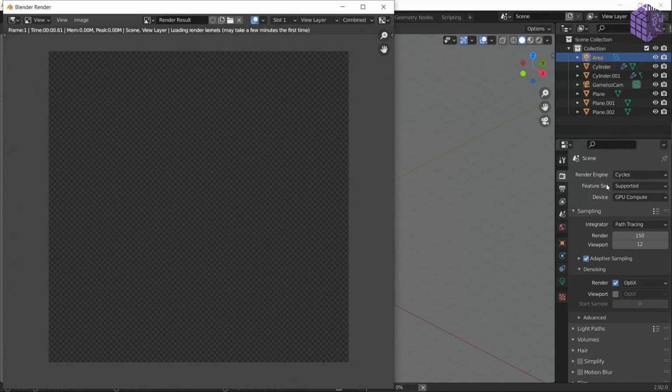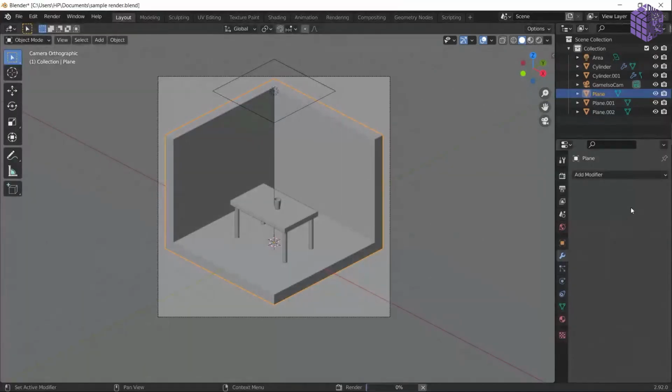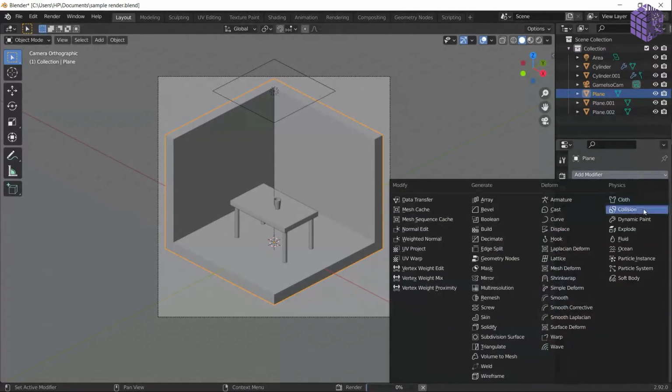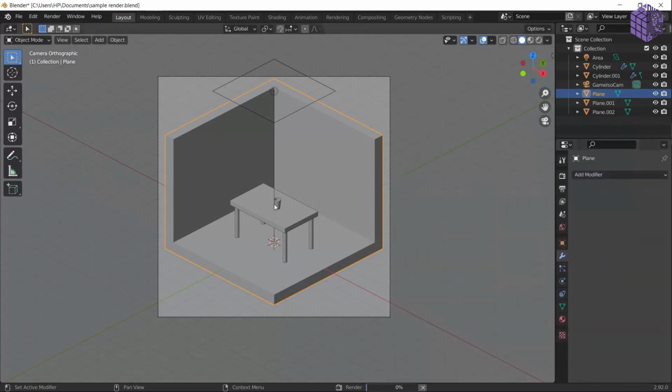You don't have to create that by modifying the real mesh. If I go into the modifiers, we have a wave modifier as well, like the ocean modifier. Just take a plane, apply that modifier, and it is going to apply the water waves on it.